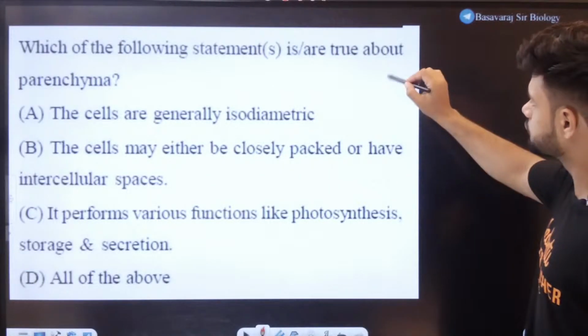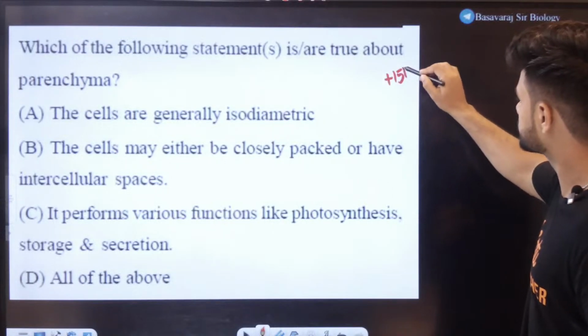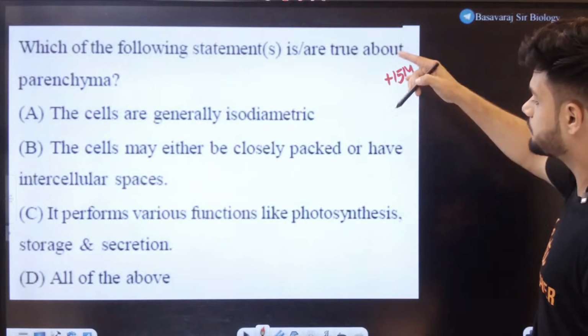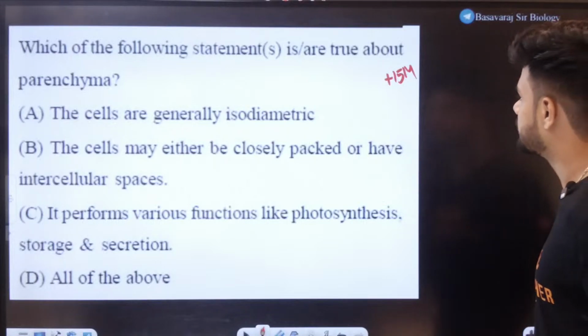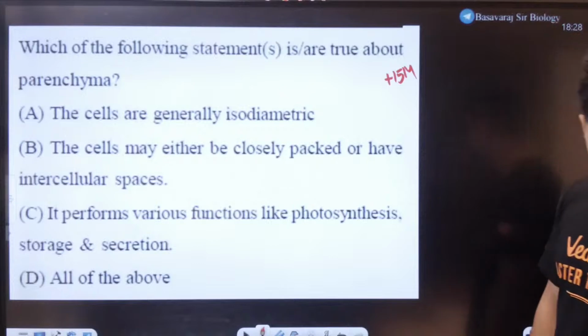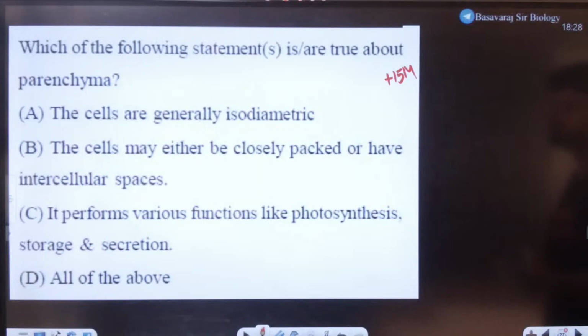Okay. This is the question for plus 15 now. From here we are studying anatomy now, students. Anatomy is starting now. Okay. Let's start now. Which of the following statements is correct about your parenchyma? Which are correct about parenchyma, students?